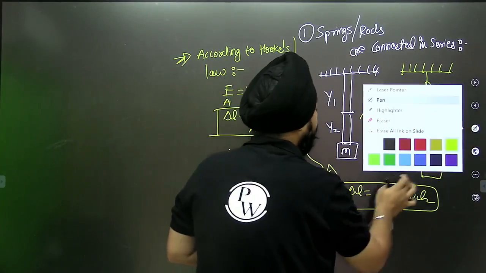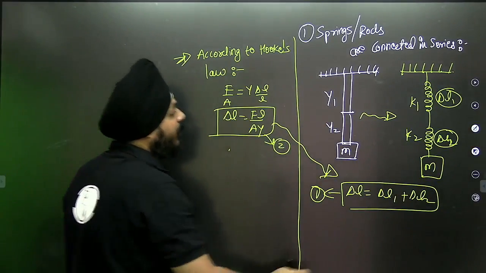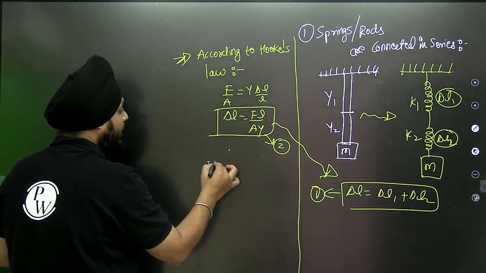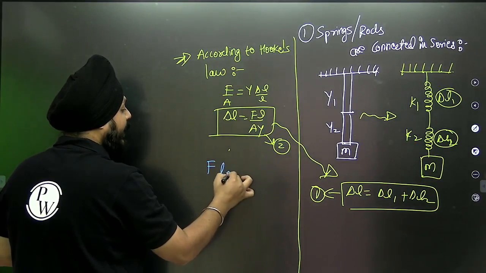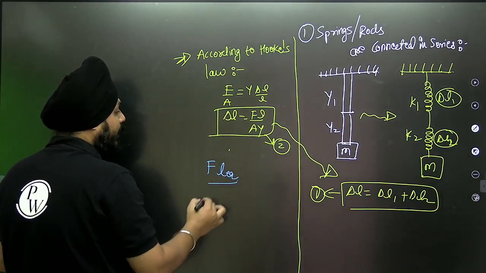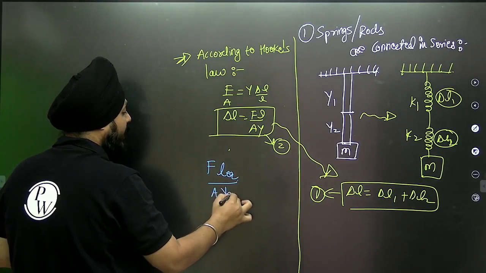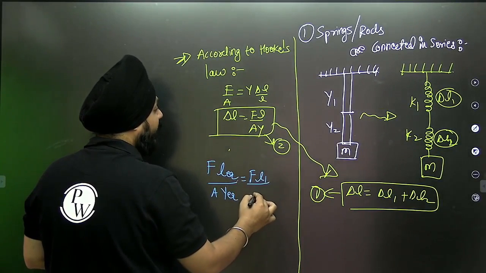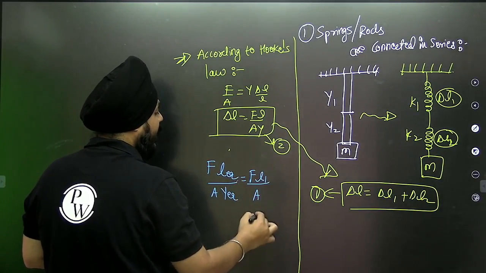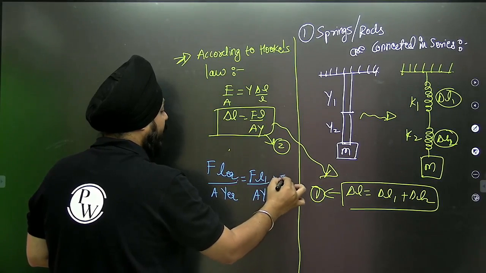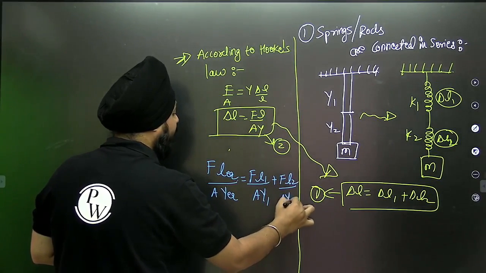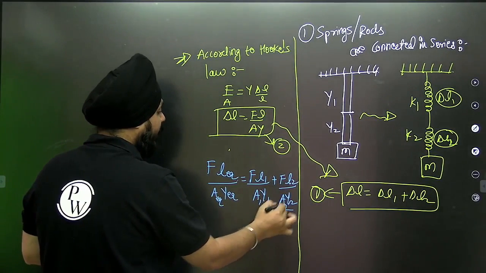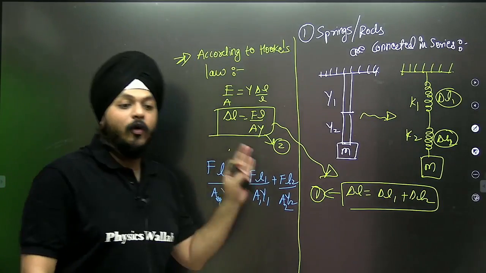Replacing 2 in 1, what I'll get is F into L equivalent whole divided by area into Y equivalent, that is F into L1 whole divided by area into Y1 plus F L2 whole divided by area into Y2. It's A equivalent, A1 and A2. This is the general formula.